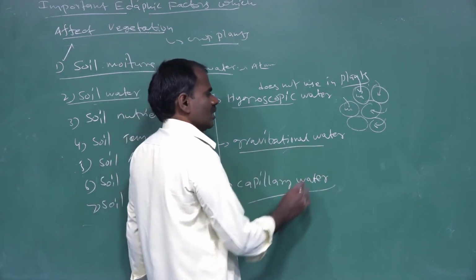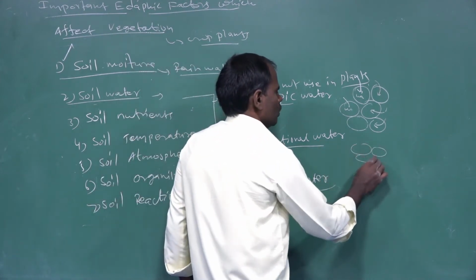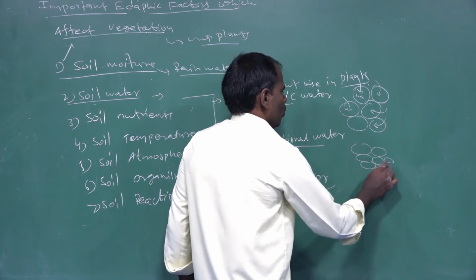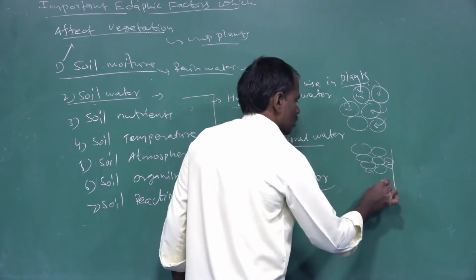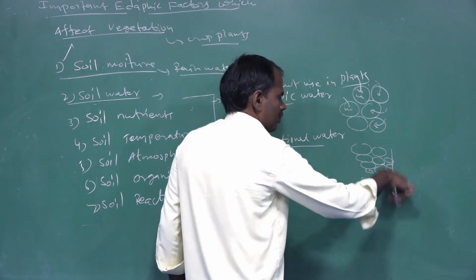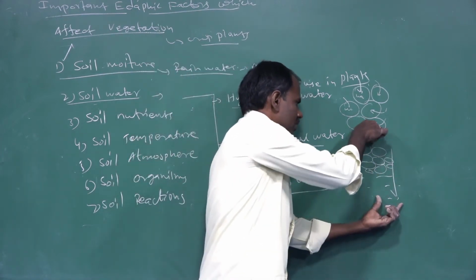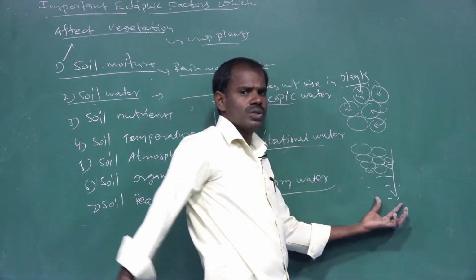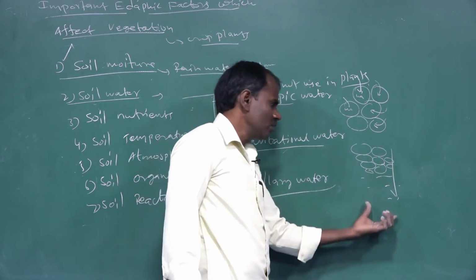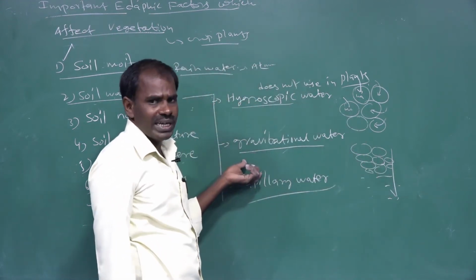Next, gravitational water. For gravitational water, the water source is only underground sources, deep in the soil particles. This water may be absorbed only from underground sources. These waters also are not used by crop plants.